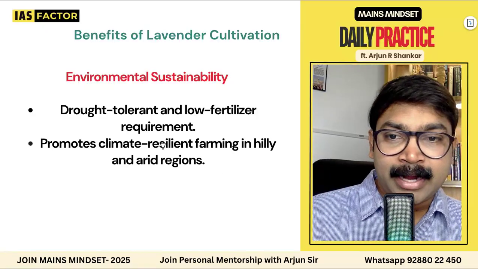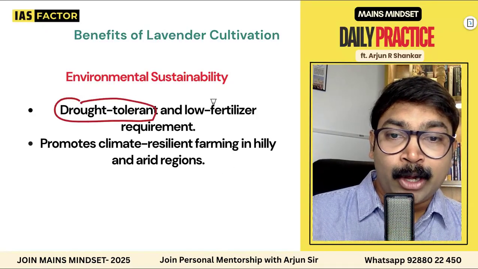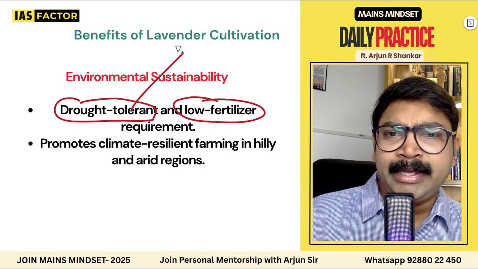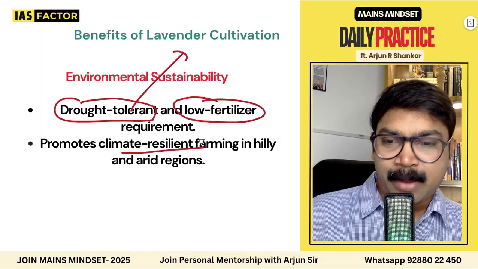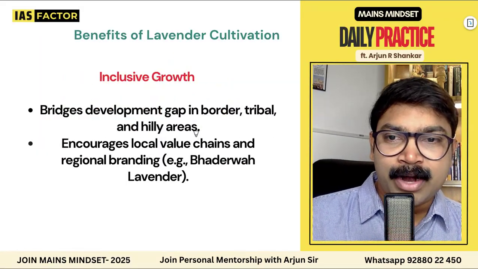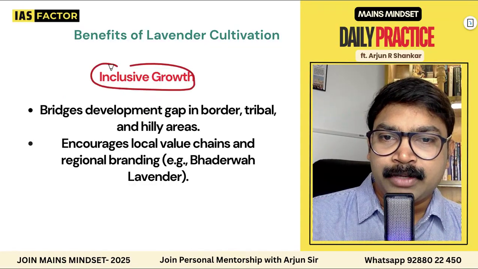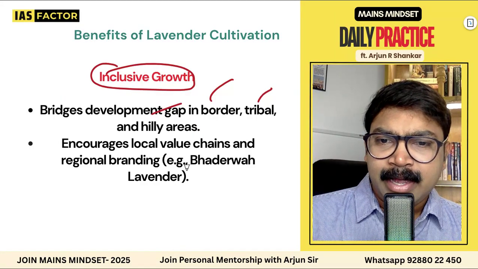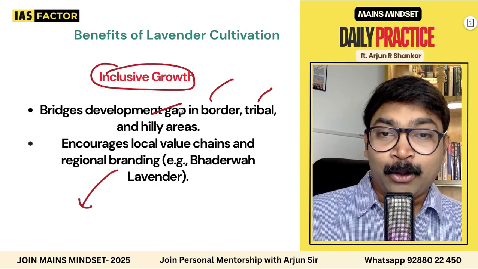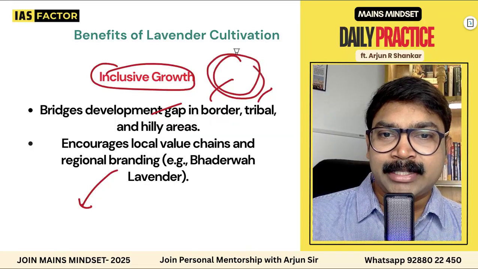And what is the environmental angle? It is drought tolerant and has low fertilizer requirements. So all these are positive points about cultivation and climate-resilient farming in hilly areas. So drought tolerant, low fertilizer. How is it affecting inclusive growth? It is bringing in people from border, tribal, and hilly areas. Everybody is a part of this now. So inclusive means bringing everybody into this. That is a key definition.